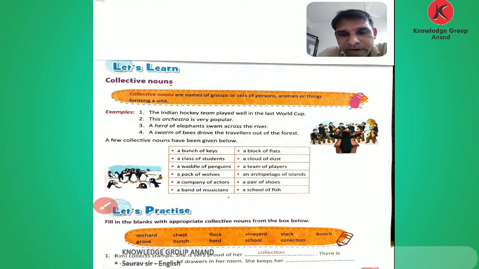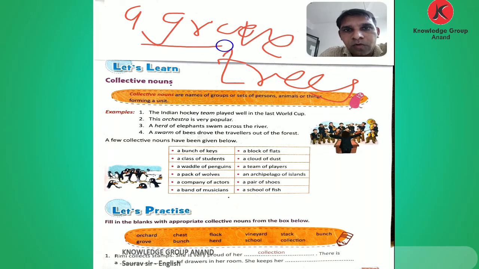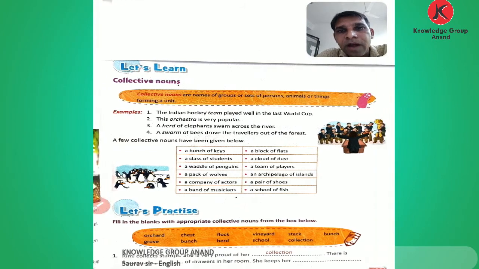And there are so many names for trees. For trees, a grove, a grove of trees. And for the stars, a galaxy of stars. For books, a stack of books. Tools, a set of tools. So these are the collective nouns.